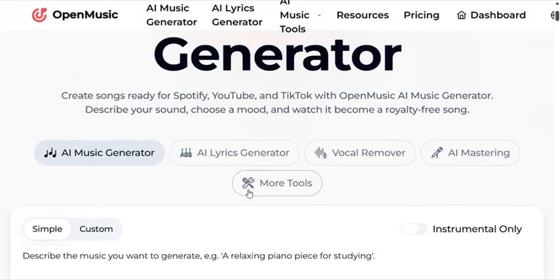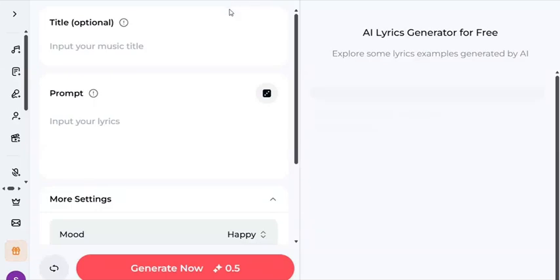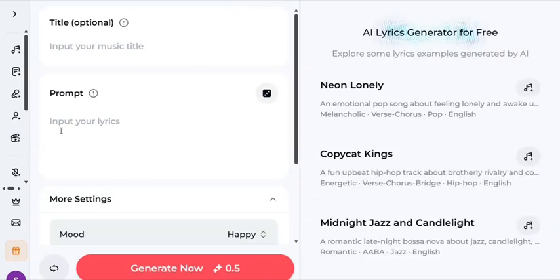Now let's start by writing our own music. For example, we don't have music and we want to write music. Let's come to the AI lyrics generator. As you can see, it says AI music lyrics generate. We click on it, and it brings us to an interface like this. For example, you don't know how to write music, you don't know how to sing, and you want to start afresh to generate your own music.